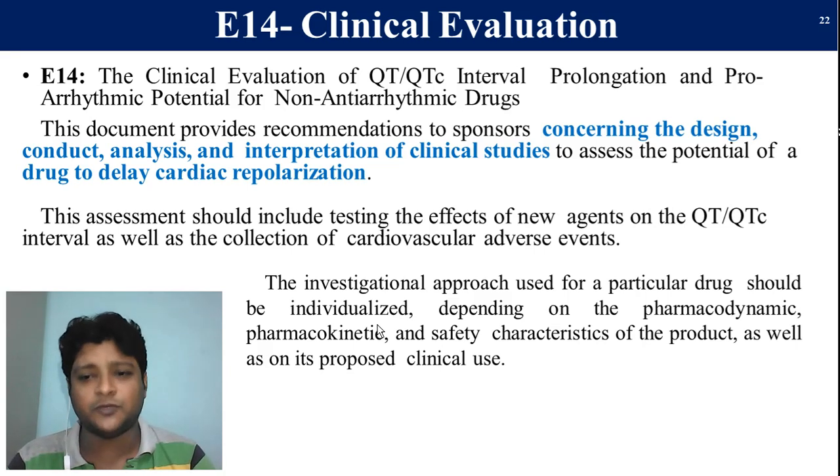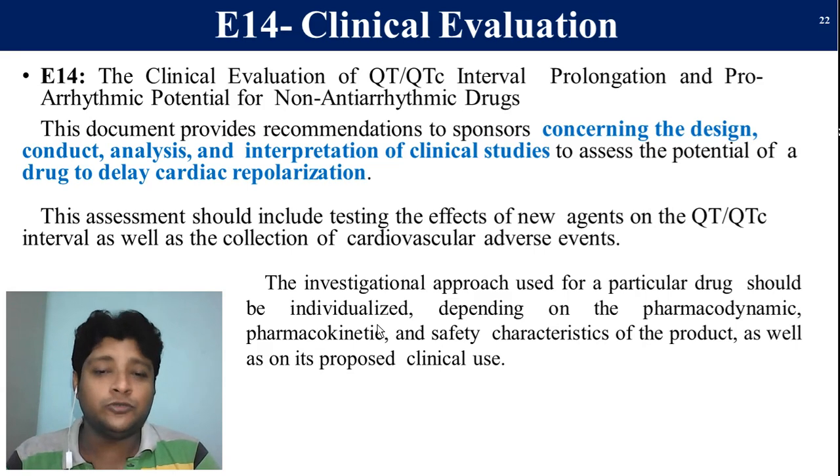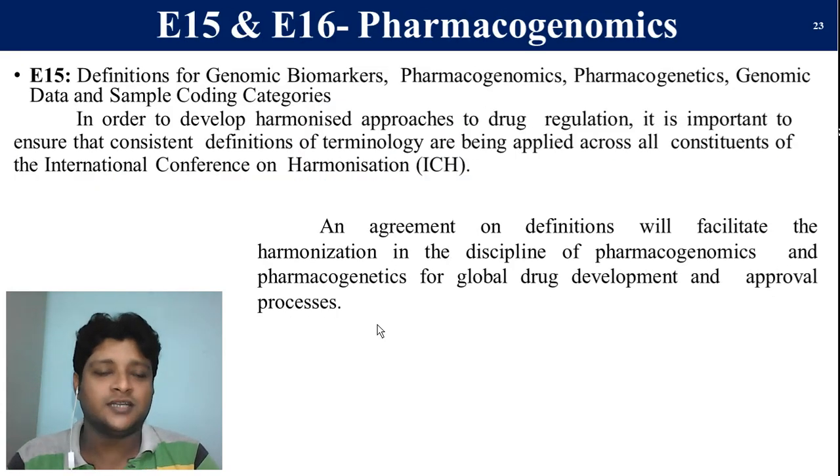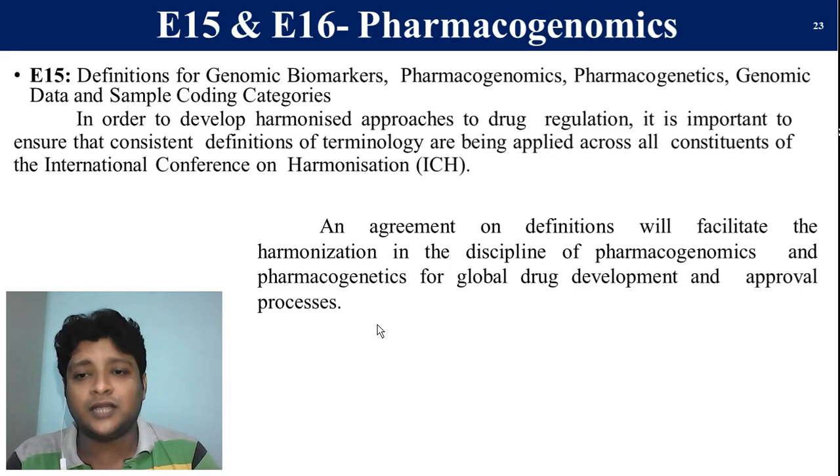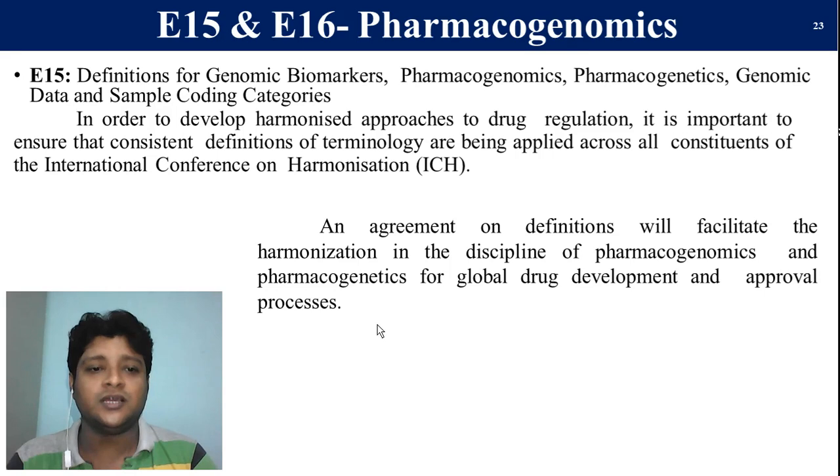So in order to develop a harmonized approach, the drug regulation is important and ensures that consistent definitions of terminology are applied across all the constituents in the International Conference on Harmonisation. That means the definitions or terminology which are going to be used in the report or in the clinical trial should be acceptable and understandable by the ICH. If it is understood by the ICH, then it will be clear to the whole world. So this agreement on definitions will facilitate the discipline of pharmacogenomics and pharmacogenetics, how we are going to do it for global drug development, and the approval process. That mainly deals with E15.